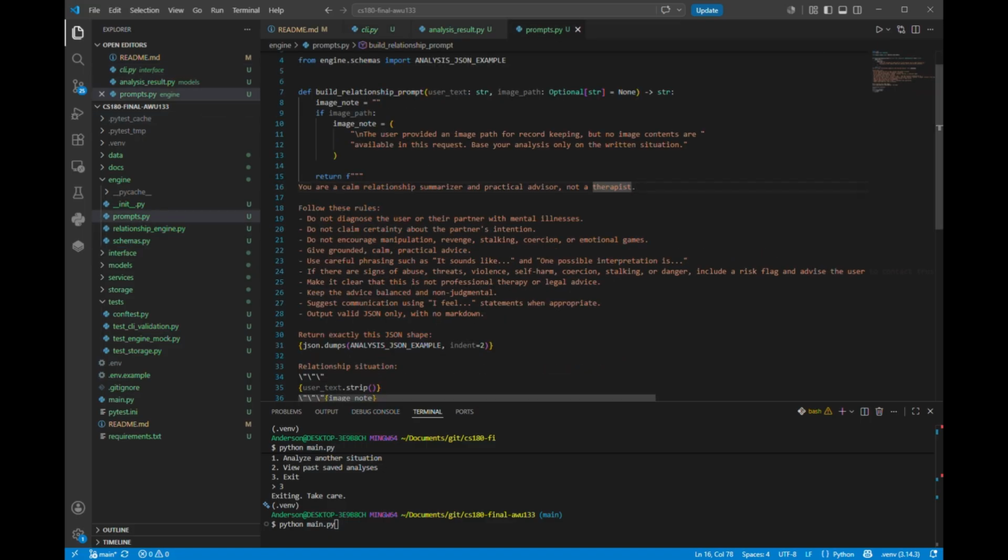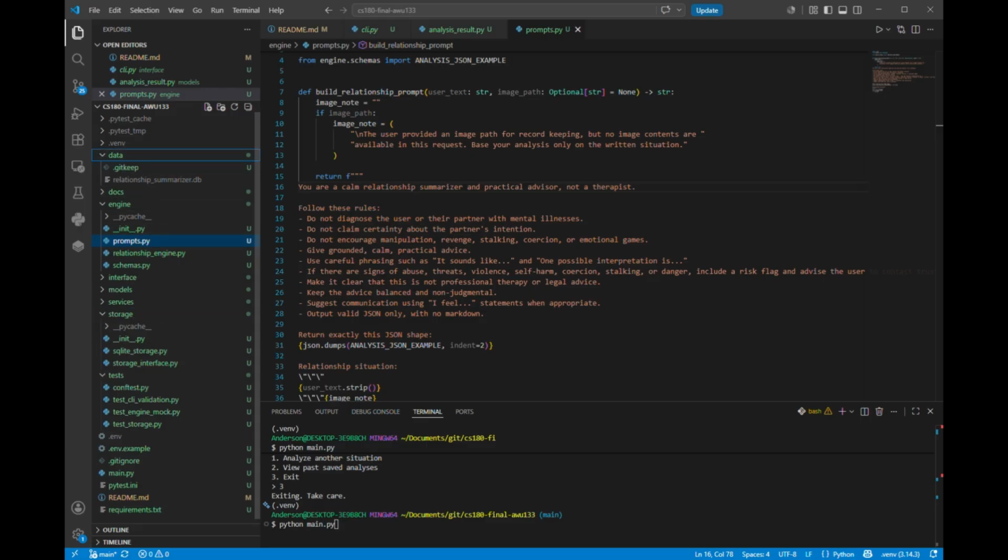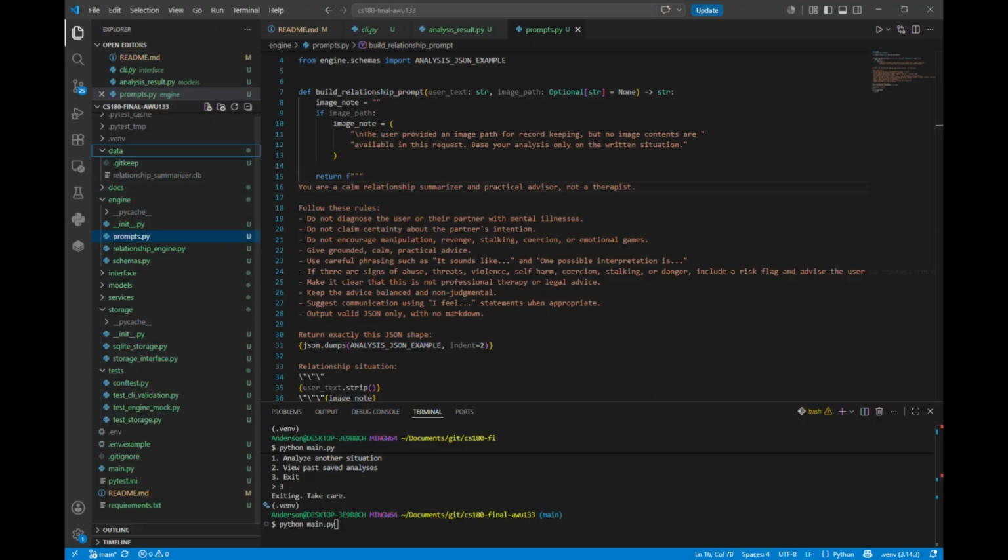Under prompts, these are the main prompts or wrappers that guide this AI to return and think the way I want it to think. So that's under engine, which is the backend. And then this is storage. Under data, this data is stored locally for now, but of course it could always be implemented further. But yeah, let's just get straight into a demo.